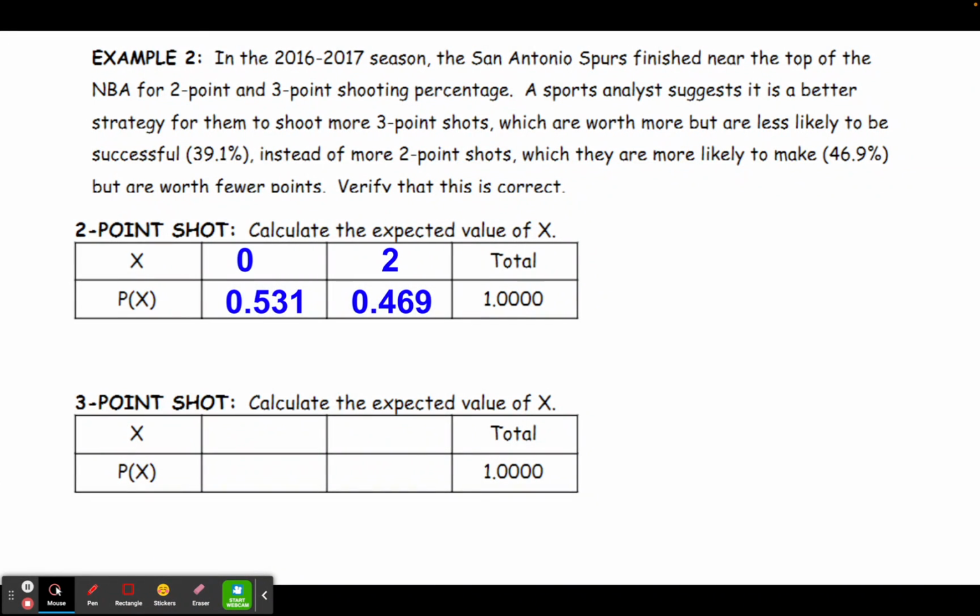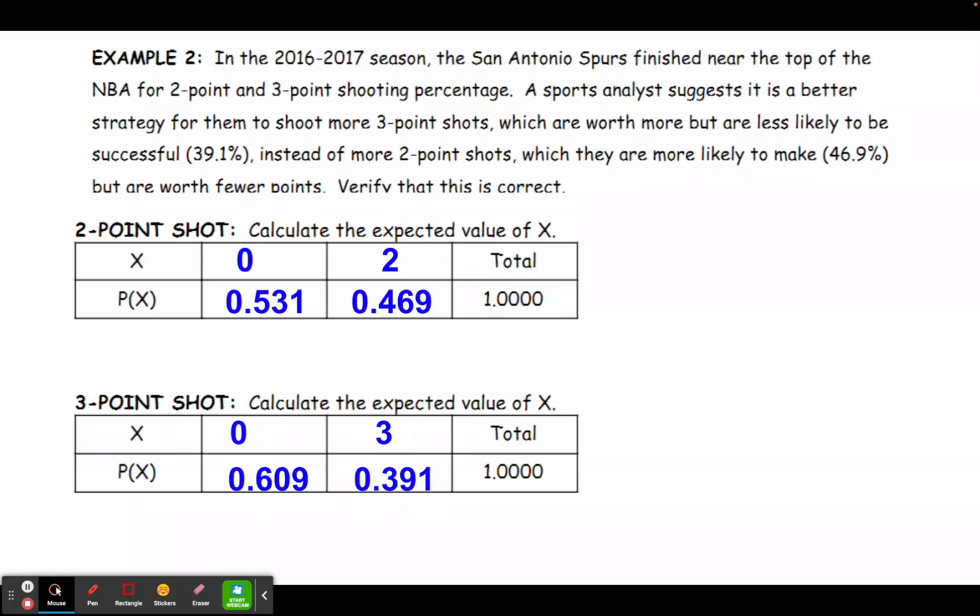We can subtract that from 1 then to find the probability that they miss the shot, which would be 0.531. Now, for a 3-point shot, they're either going to make it or miss it, meaning if they make it, they get 3, and if they miss it, they'll get 0 points. Their probability of being successful here is only 0.391. And if we subtract that from 1, that tells us that their probability of being unsuccessful is 0.609.